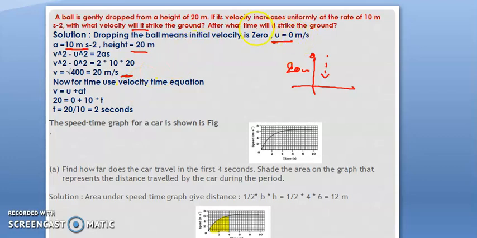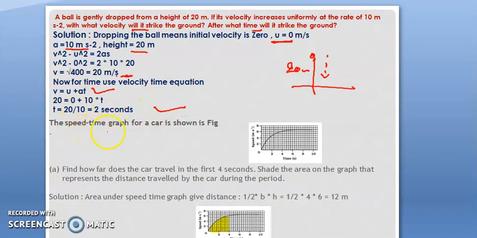Similarly, they are asking at what time it will strike. So we can use the time formula, v minus u upon a is equal to t. V is 20, which we already calculated, u is 0, a is 10, so the time is 2 seconds.